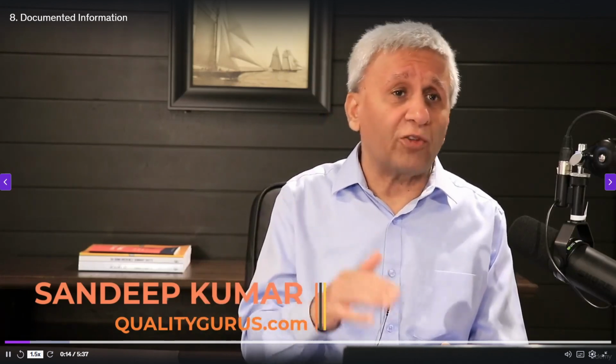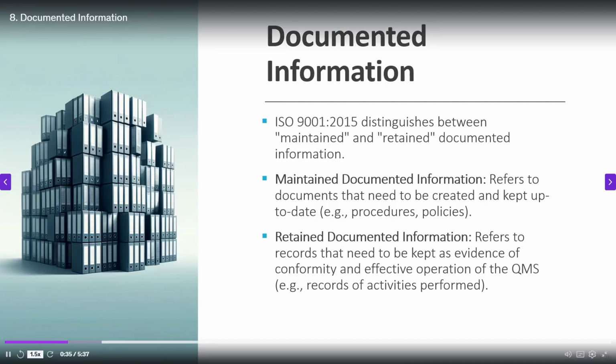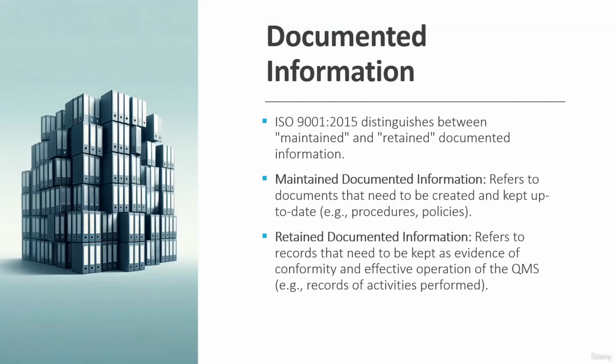So previously we talked about some basic concepts such as the 7 quality management principles. We talked about the process approach, risk-based thinking, and the PDCA cycle. All these concepts are basically the foundation of the ISO 9001 standard. And once we go into the detail of that, you will recognize that these are the basic foundation of ISO 9001. Now in this video, I want to talk about another terminology which was introduced in the 2015 version.